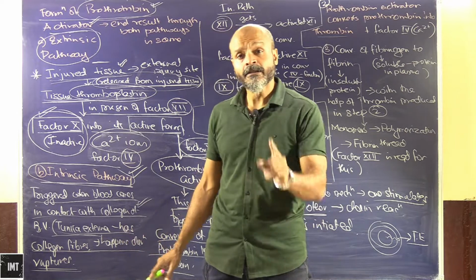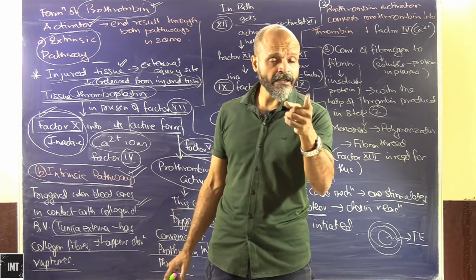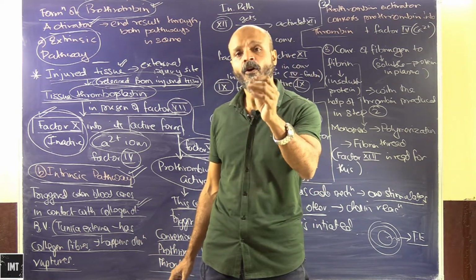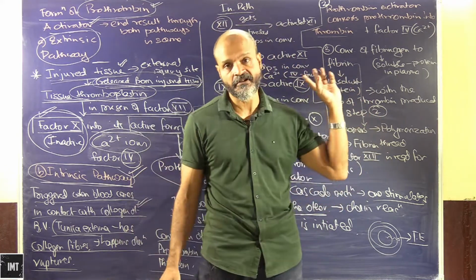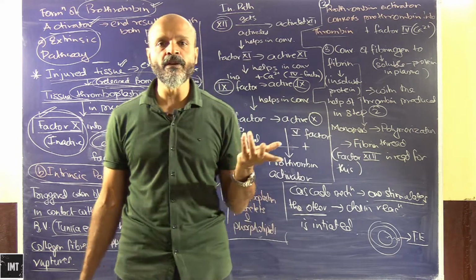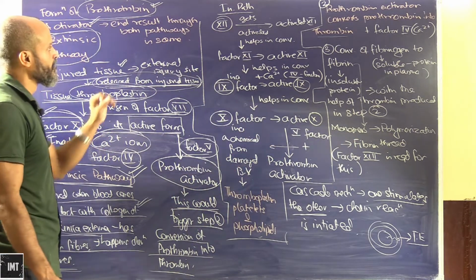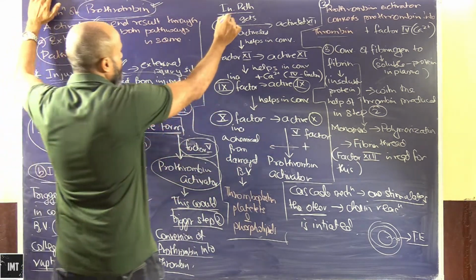But here, the blood in the lumen of an artery or a vein, that is of a blood vessel or a capillary, has to come in touch with the collagen of the tunica externa. Okay, so that will happen only if there is a rupture of the blood vessel. Now we will talk about the intrinsic pathway in detail.